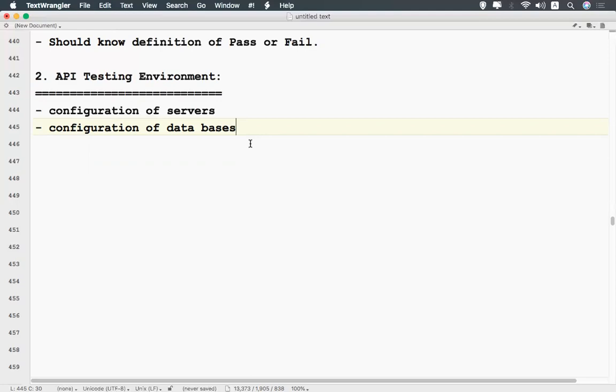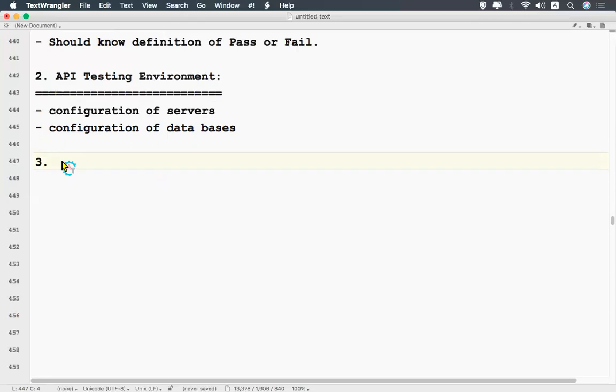So we should prepare everything to test. If the server is not available, how will you interact with the server, and how will you get the information? If you don't know the database, where the data will be stored and from where you'll retrieve it. For that purpose, you should prepare the testing environment. Okay, be ready with everything to test.